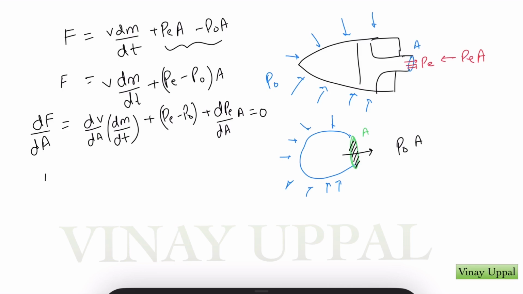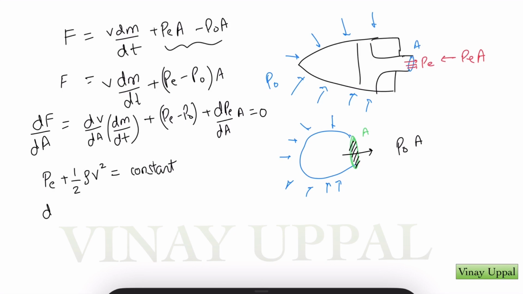So what I can do is write Pe plus half rho V squared is a constant. What does this even mean? The left hand side is basically energy per unit volume. This is what Bernoulli's equation says, that the energy per unit volume along a streamline remains the same. Here, of course, I'm neglecting the effect of gravity on gases. So once again, the energy flowing per unit volume will be determined by the gas chamber. It won't have anything to do with what nozzle area we choose. So that is why I have written the right hand side as a constant. That is a constant with respect to the nozzle area.